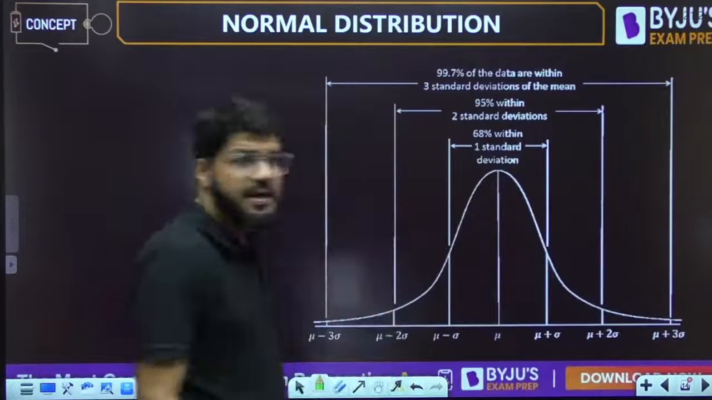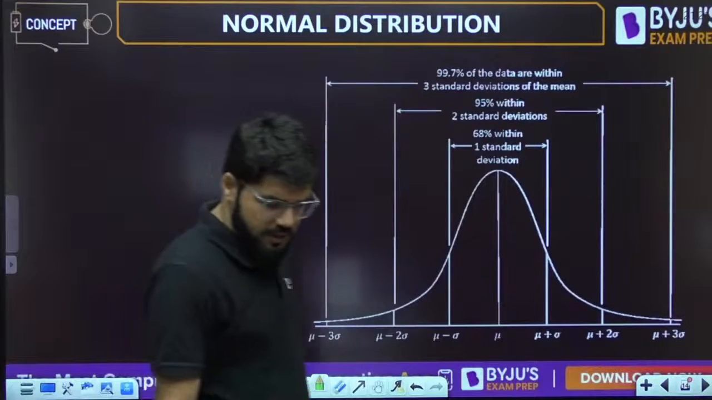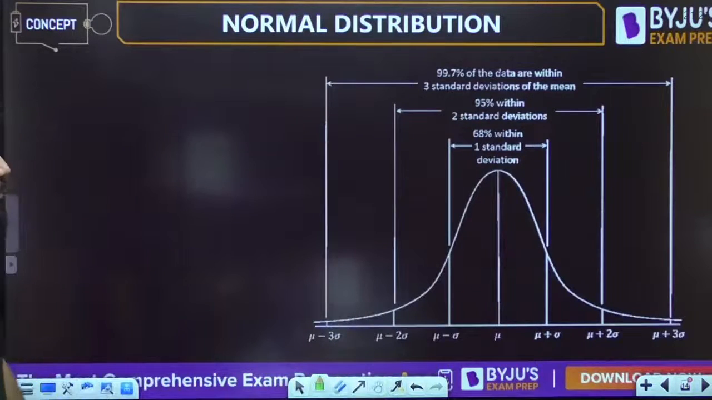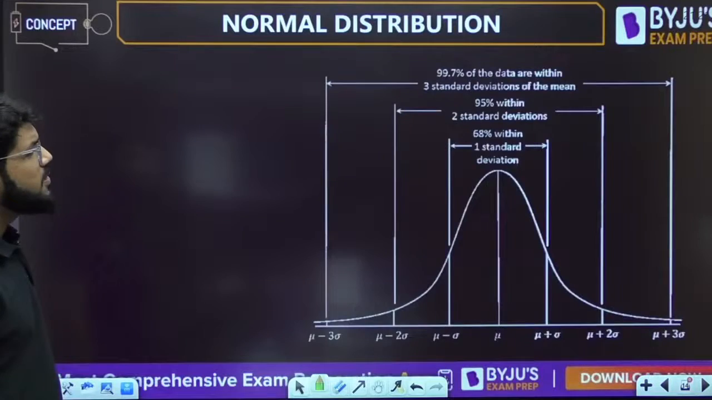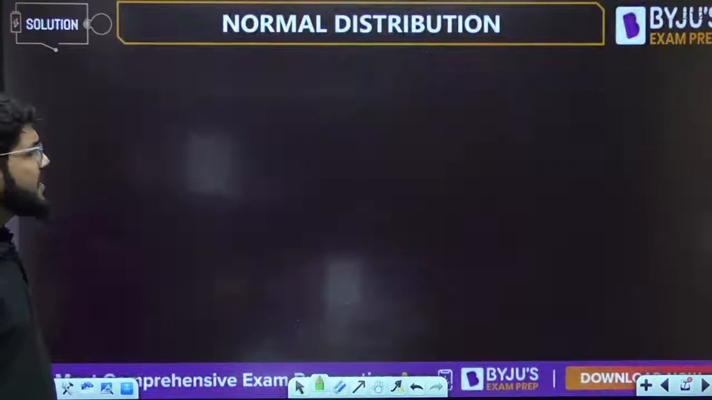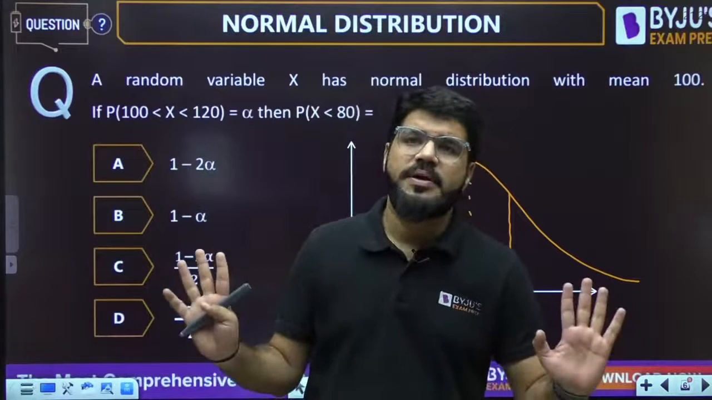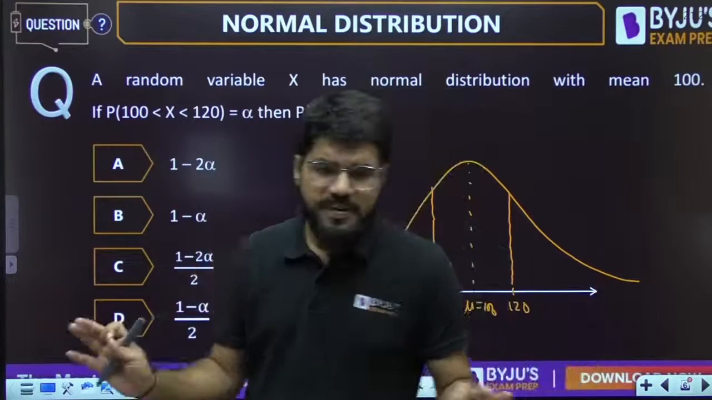Clear everybody? Yes sir, clear. Okay, done. Now let's go back to the problem and take up some more problems. This was the first problem. This can be simply solved by the concept of symmetry.